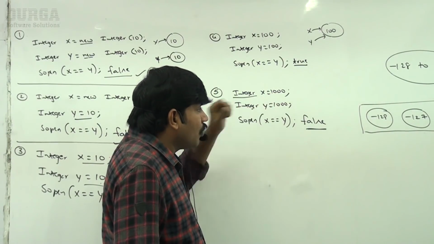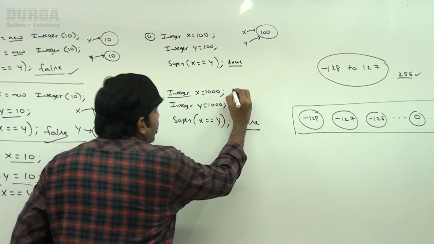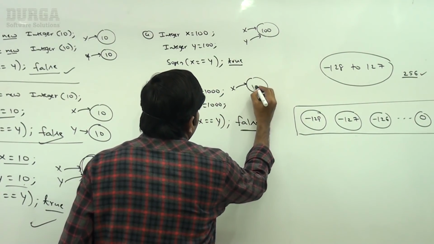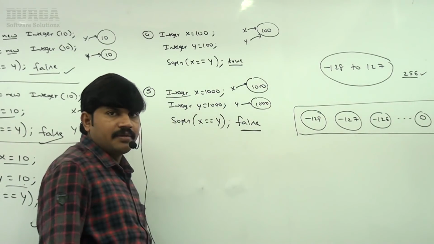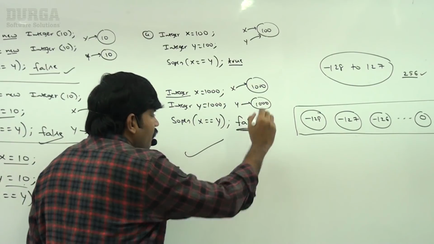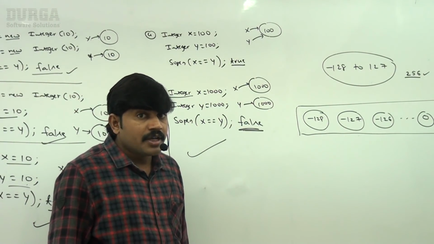But 1000 is not in the buffer. That's why, sir, for x a new object will compulsorily be created. For y also a new object will compulsorily be created. What answer are we going to get, sir? False itself is the answer. Is everyone in a position to understand, right?